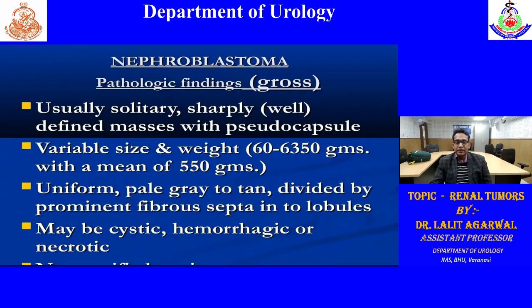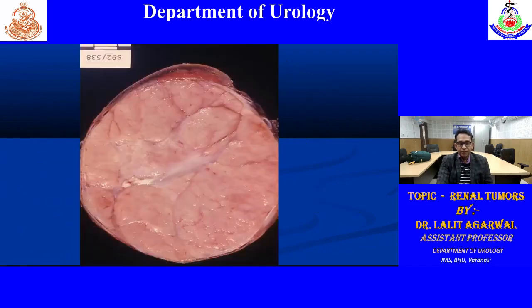Pathologically, these tumors have a well-defined pseudocapsule. They are generally large tumors, with an approximate median size of 500 grams, and tumors up to 6 kg are also reported. Generally, they can be hemorrhagic, cystic, or necrotic. So there is variable presentation, with involvement of the fibrous septa. This is a well-defined homogeneous tumor, a cut mount specimen of Wilms tumor.